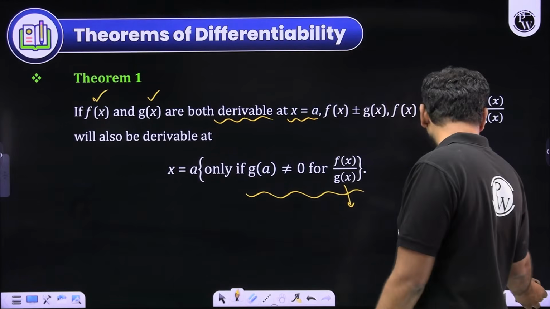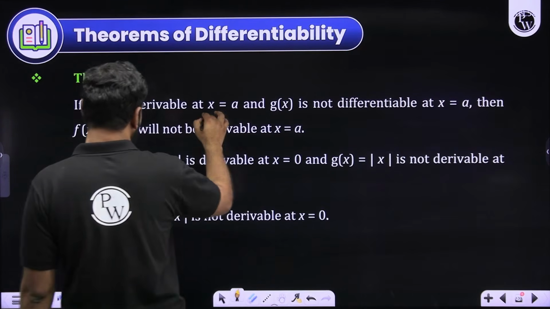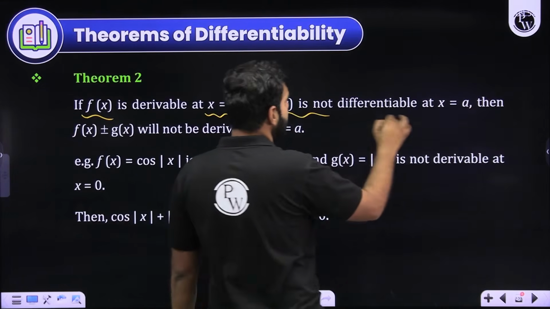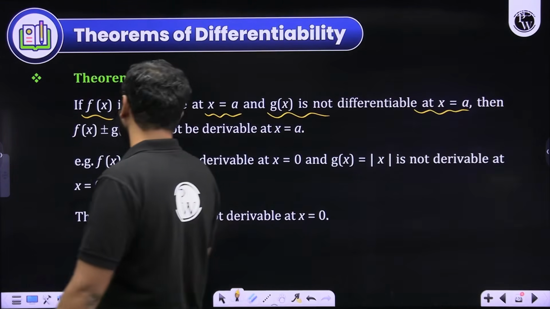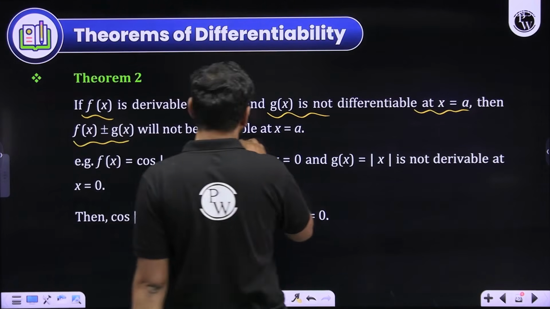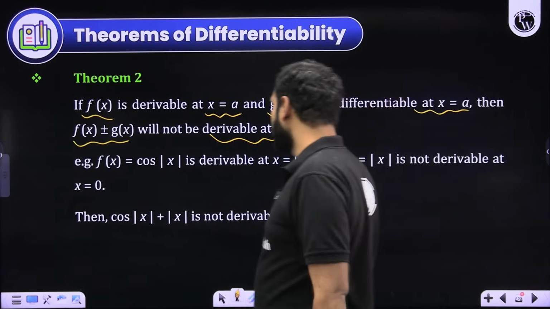Now, moving ahead, the next theorem says: if f(x) is differentiable at x = a and g(x) is not differentiable at x = a, then can you say something about f(x) + g(x) or f(x) - g(x)? Yes, it will be not differentiable at x = a. But if I wish to make my comment